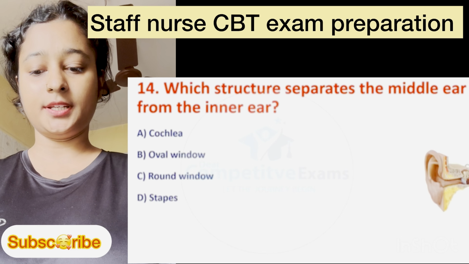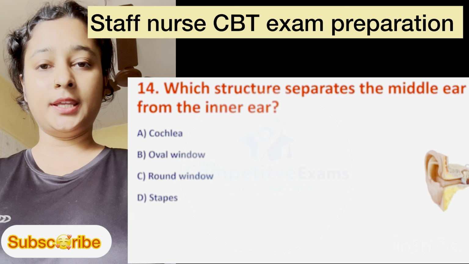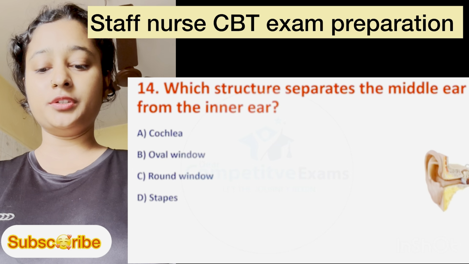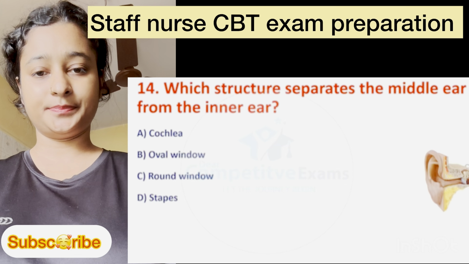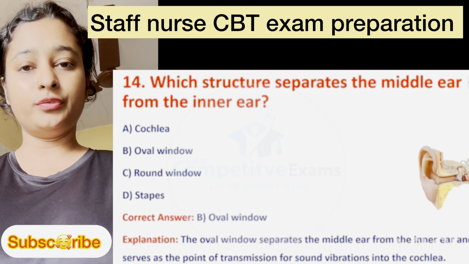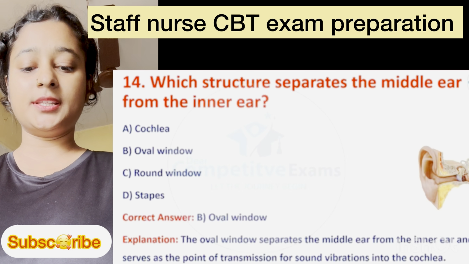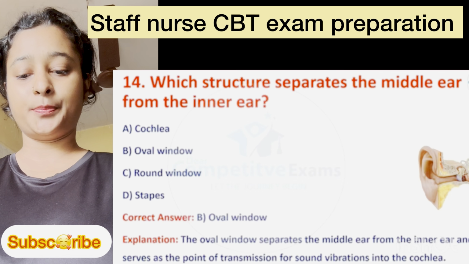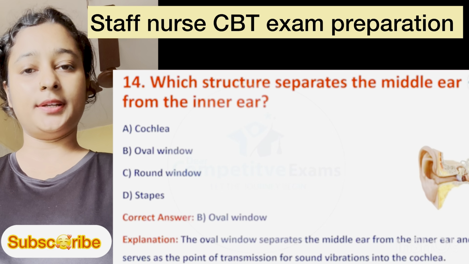Question number 14. Which structure separates the middle ear from the inner ear? Option A is cochlea, B is oval window, C is round window, and D is stapes. Here the correct answer is option B, oval window. Explanation: the oval window separates the middle ear from the inner ear and serves as the point of transmission for sound vibrations into the cochlea.